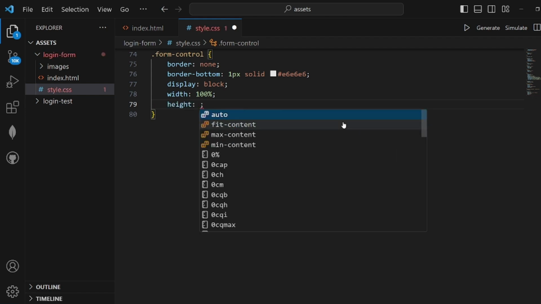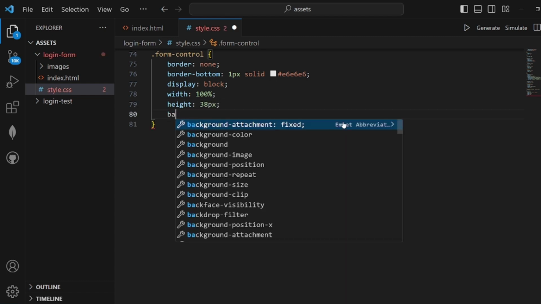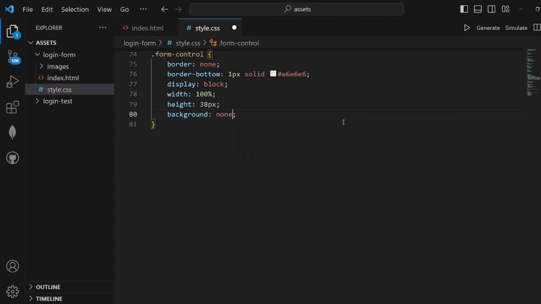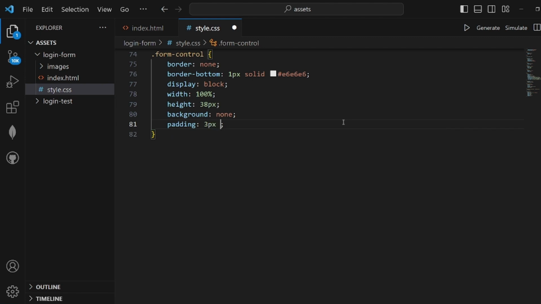Height 38 pixels. Background none. Padding 3 pixels, 42 pixels, because I want it to be way far from the top, that's why.